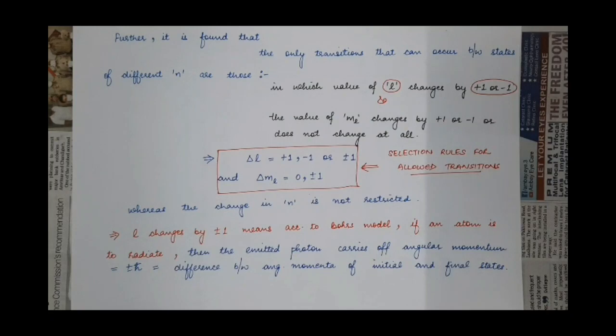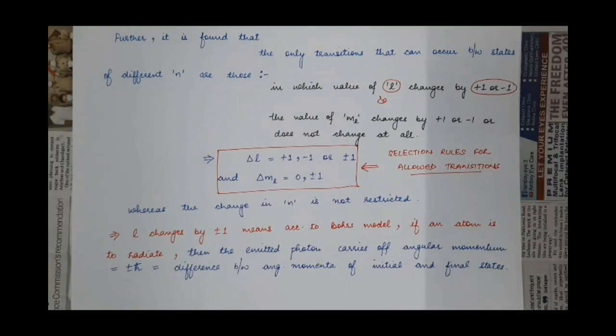But it is not the only condition. Why? Because the wave function of the electron in the hydrogen atom depends upon the principal quantum number, orbital quantum number and magnetic quantum number. So after we have found that this integral must be non-zero for any transition to be allowed, there are more conditions available.